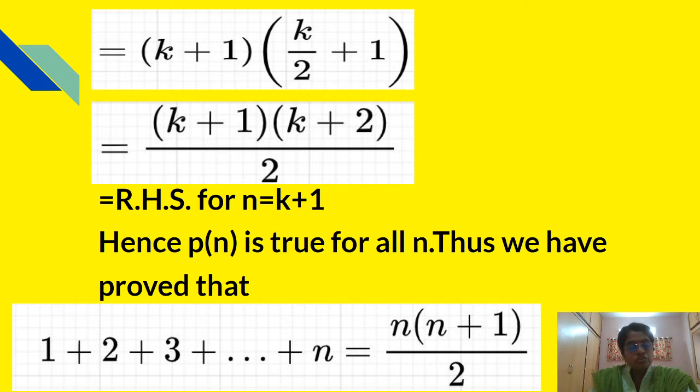We have supposed the result is true for n equal to k, and we have proved the result for n equal to k plus 1. Hence, P of n is true for all n, and thus we have proved that 1 plus 2 plus 3 plus dot dot plus n is equal to n into n plus 1 upon 2.